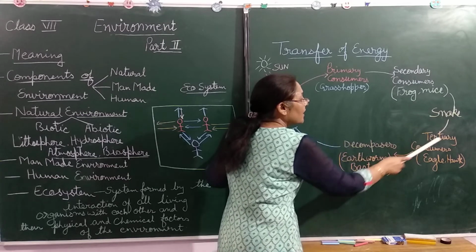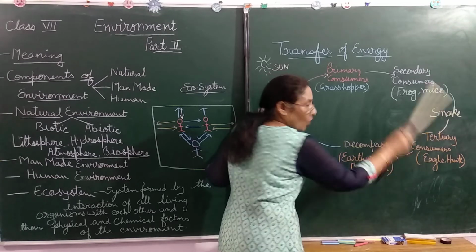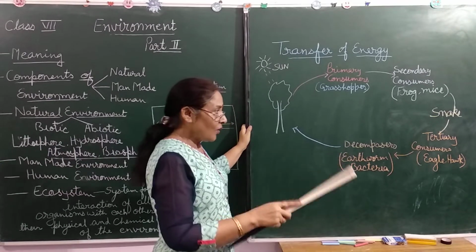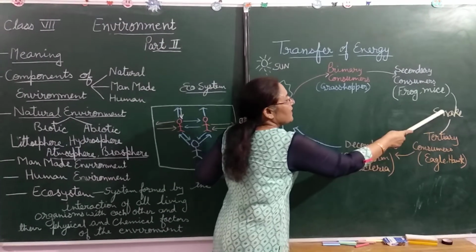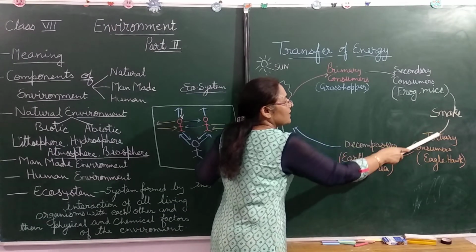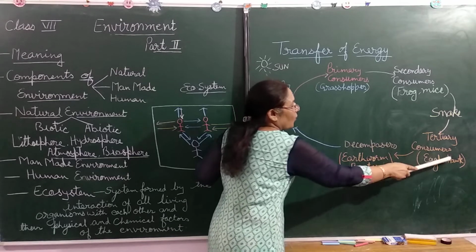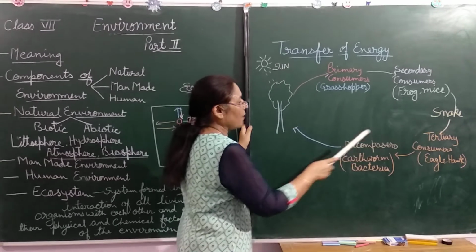And the tertiary consumers like eagle and hawk, when they eat the snake, the energy passes to the eagle and hawk. And now come to the decomposers.